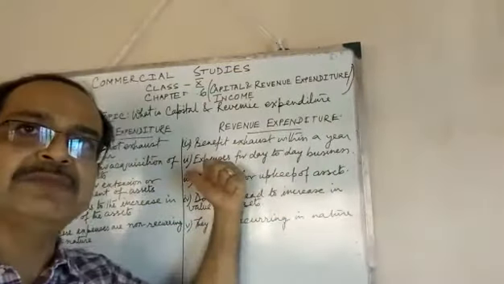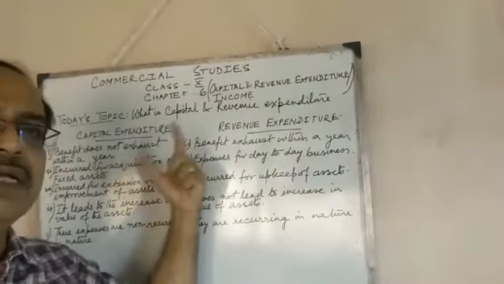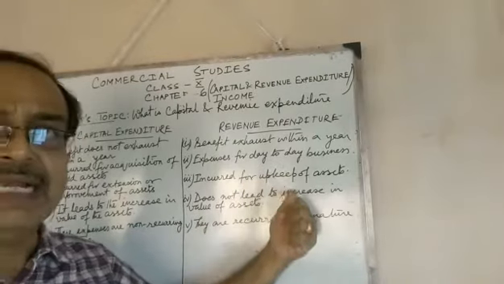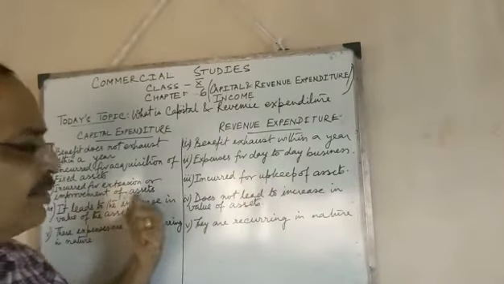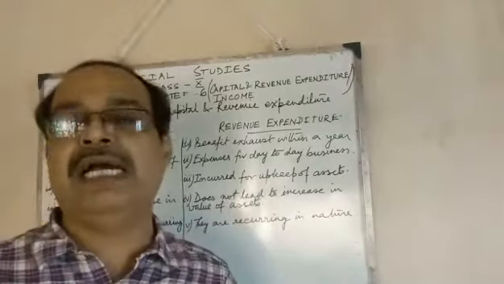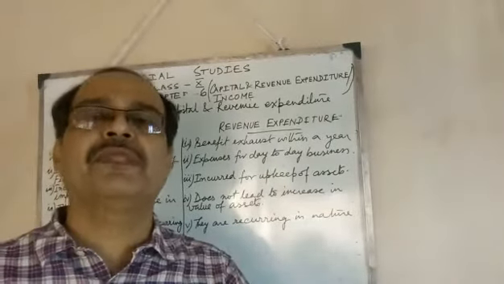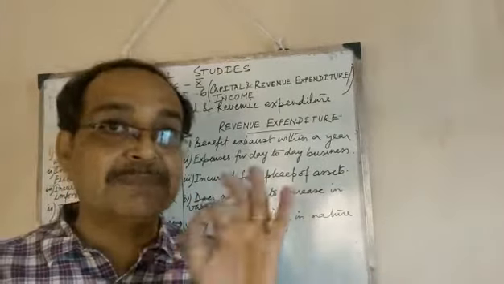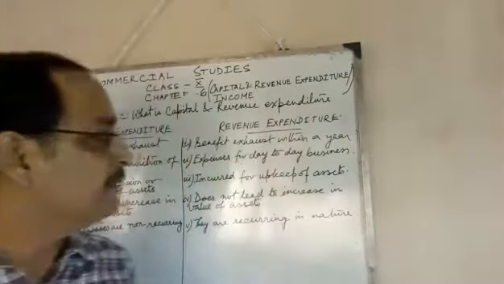So capital expenditures are non-recurring and these are recurring. These are meant for extension or improvement of assets. These are meant for upkeep of the assets, the expenses for upkeep of the assets.